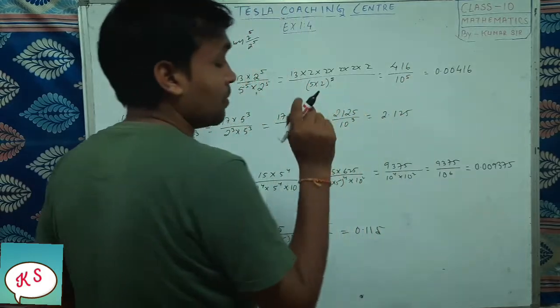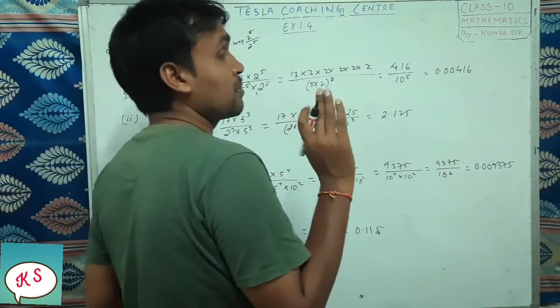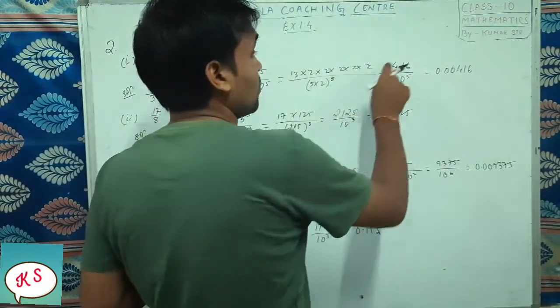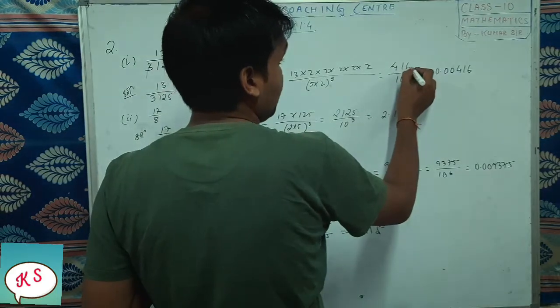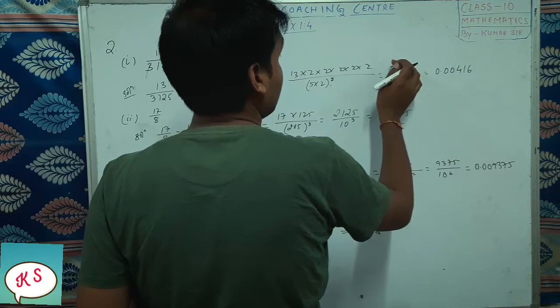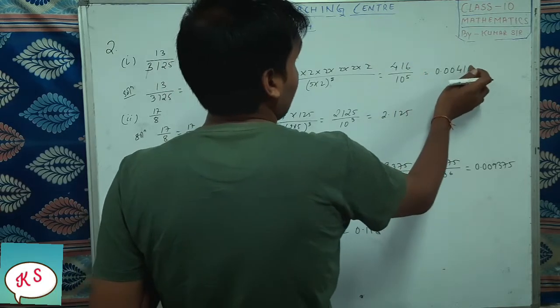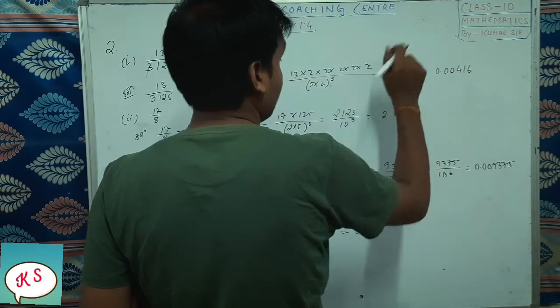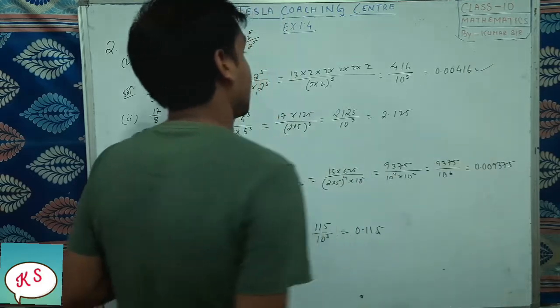So 10 to the power 5 means the decimal place is how much? 5. So we will move 5 decimal places. 1, 2, 3, 4, 5. Here is the decimal. So this is your answer. Got it?